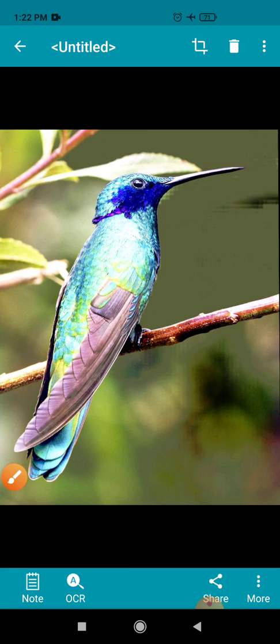Okay children, I hope you have all understood about the bird's body and types of beak. So please do read the lesson and learn difficult words.